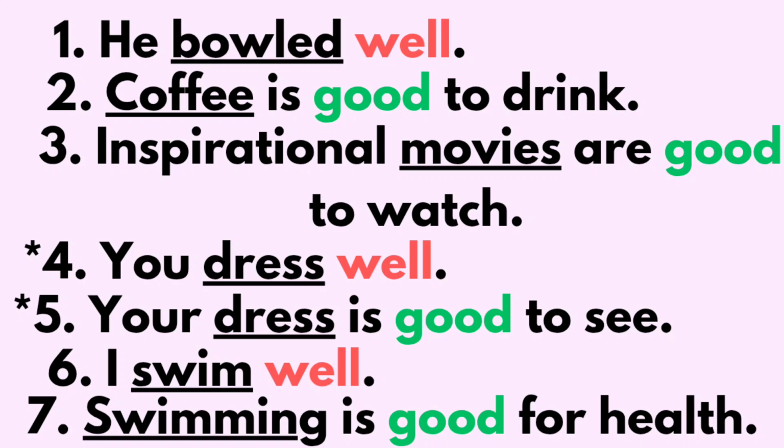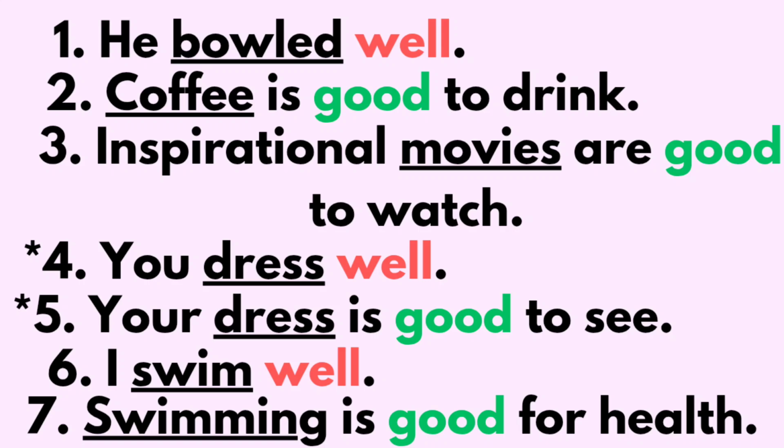When it comes to the position of adjectives, we use adjectives before nouns and after nouns. Here coffee is a noun, an uncountable noun. Inspirational movies are good to watch. Here good is an adjective and it describes movies.